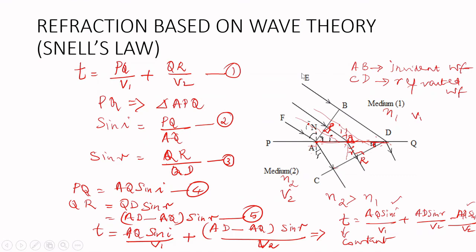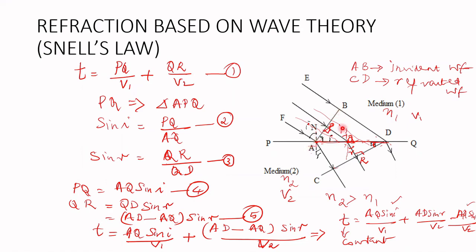So where we applied the wave theory here is in this wavefront. The wavefront concept is something which is derived from the wave theory. The corpuscular theory or ray optics doesn't have a wavefront concept.